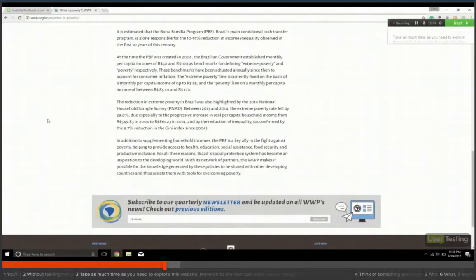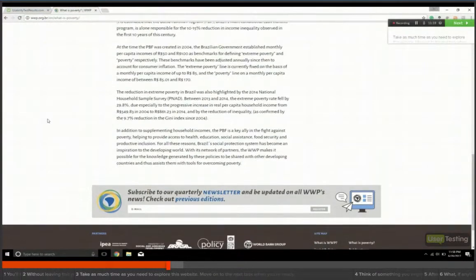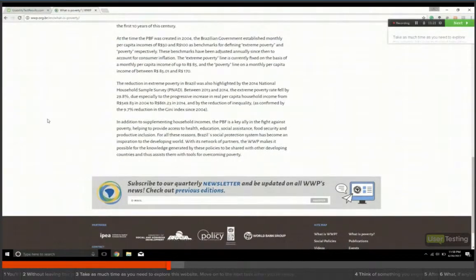Reduction in extreme poverty in Brazil was also highlighted by the 2014 National Household Sample Survey. Fell 29%, almost 30%, 29.8, very good. Due especially to progressive increase in real per capita household income from $549.83 in 2004 to $861 in 2014.